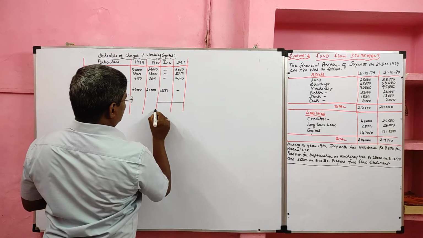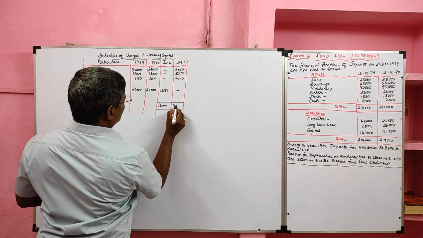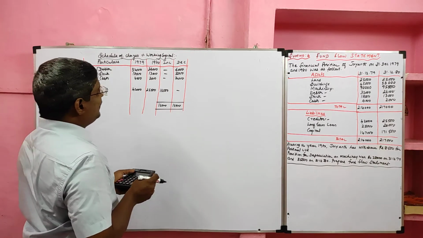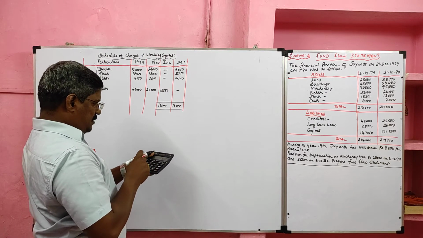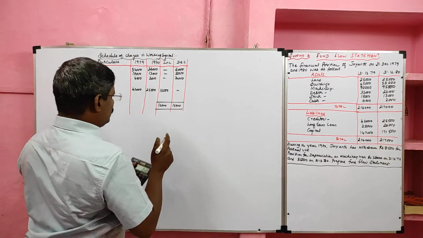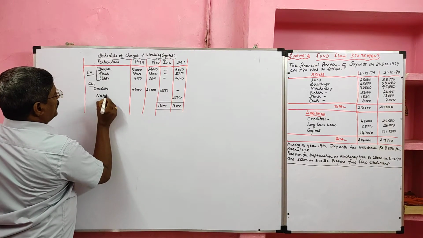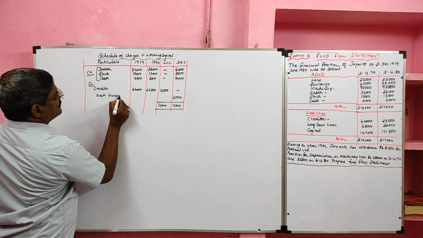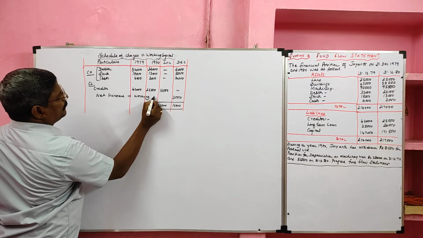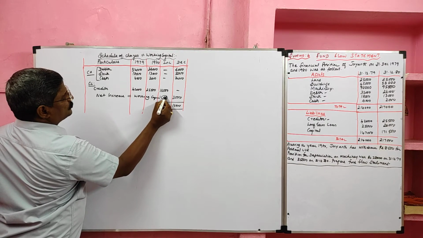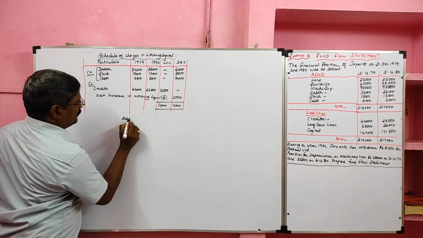I am going to total this. Here the gross increase exceeds the gross decrease, which results in a net increase in working capital: 16,500 minus 6,000 minus 5,000 minus 2,000. So the balancing figure 3,500 is what we call the net increase in working capital. It goes to the application side of the fund flow statement. Then we have to prepare the adjusted profit and loss account.